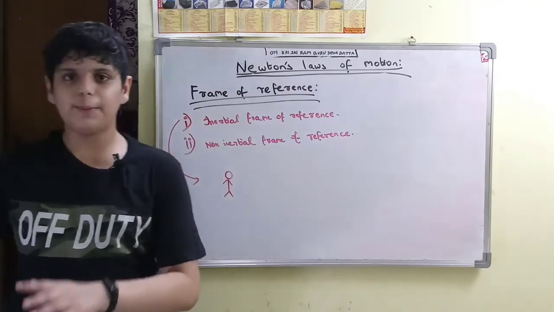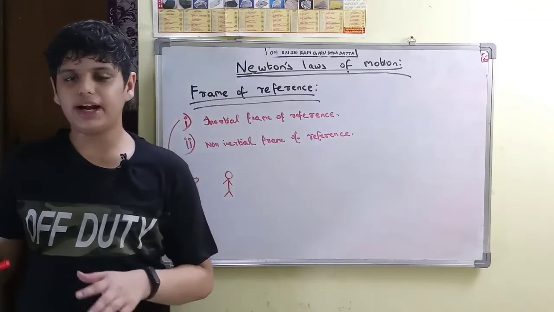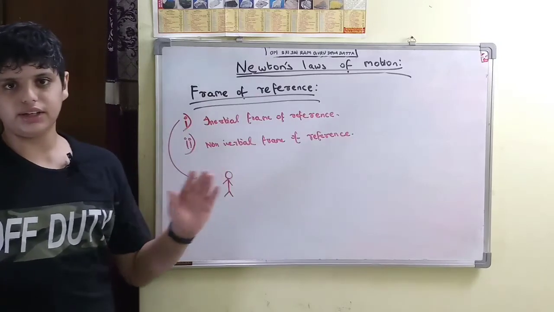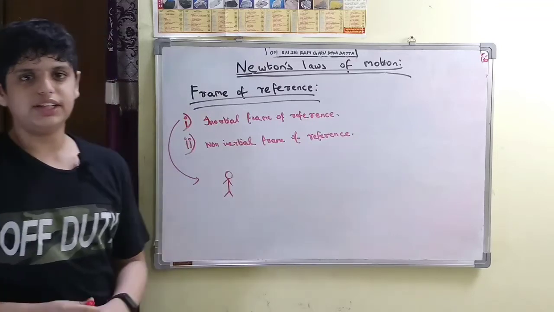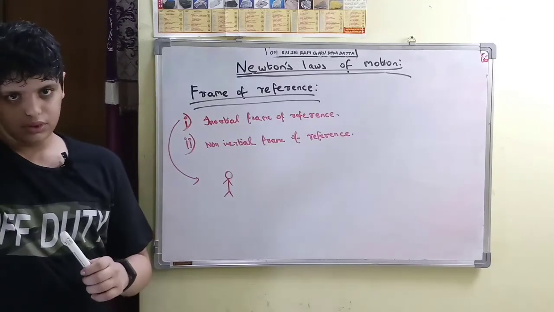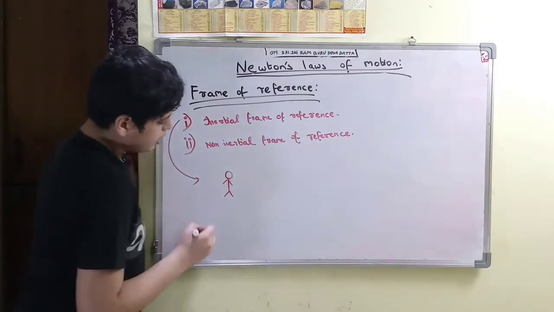Like if you see an apple falling, with respect to you, Earth is at rest, so you will be an ideal frame of reference, but this does not satisfy the definition properly. But in physics, we consider an ideal frame as an inertial frame of reference.